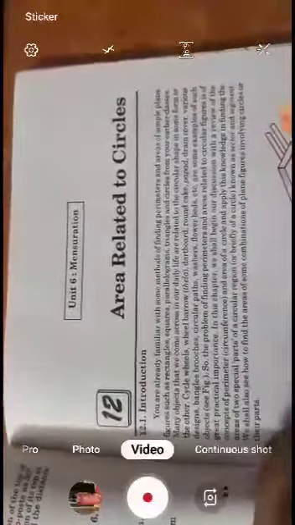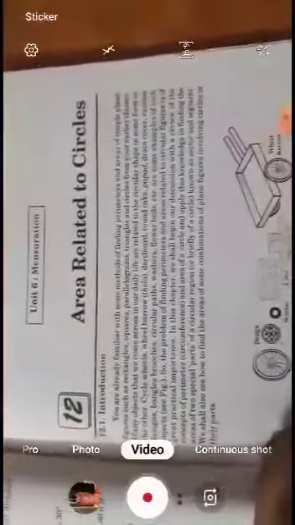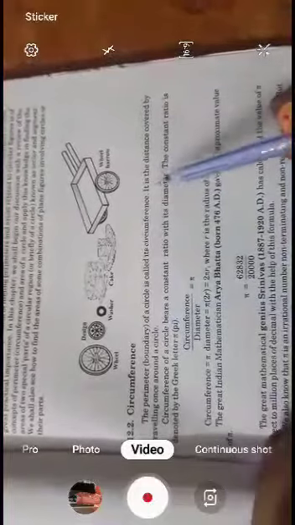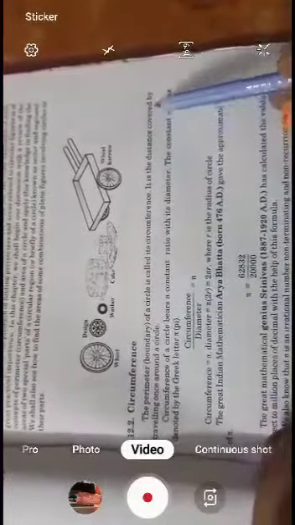Firstly, in this chapter we have to study what the circumference is. The perimeter or boundary of a circle is called the circumference. It is the distance covered by traveling once around a circle.